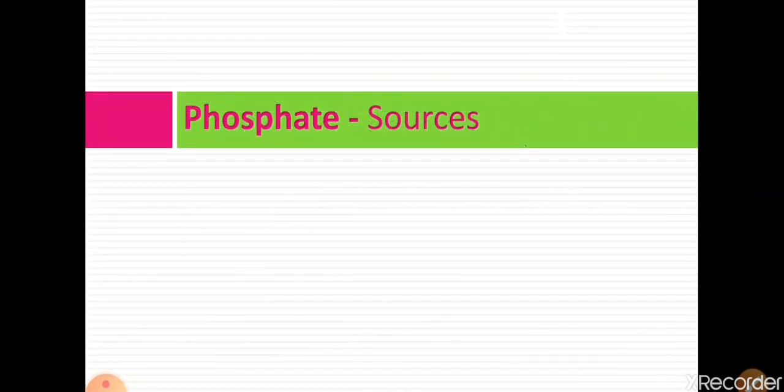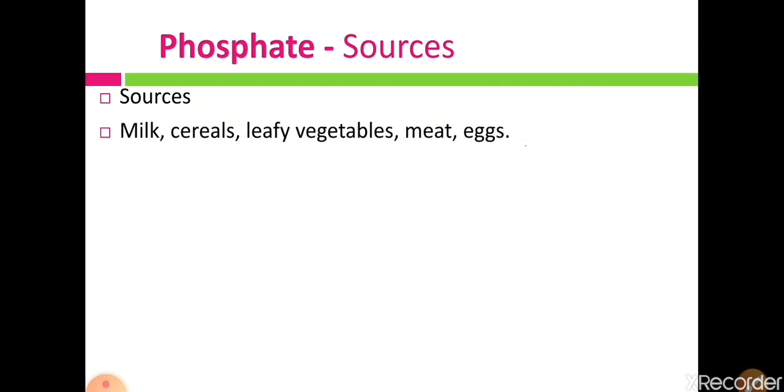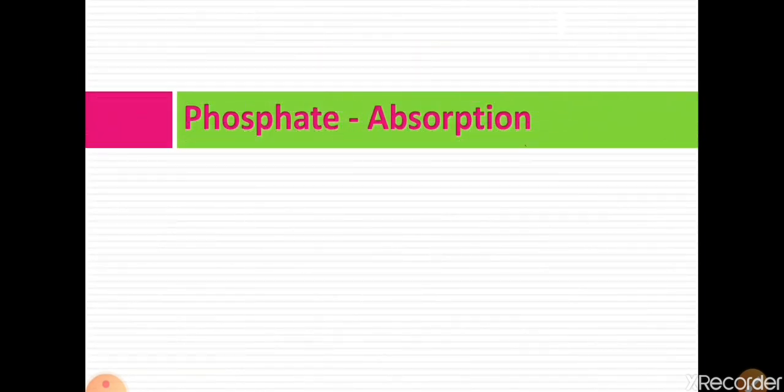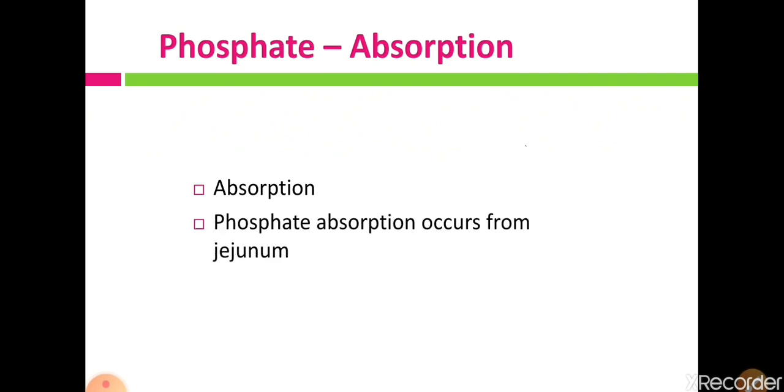Now the sources of phosphate, that means in which foodstuff phosphate is present. Sources of phosphate are milk, cereals, leafy vegetables, meat and eggs. Now after ingestion of foodstuff which contains phosphate molecules, where does this phosphate get absorbed in our GI tract? Absorption takes place in the jejunum. So phosphate absorption occurs from the jejunum.